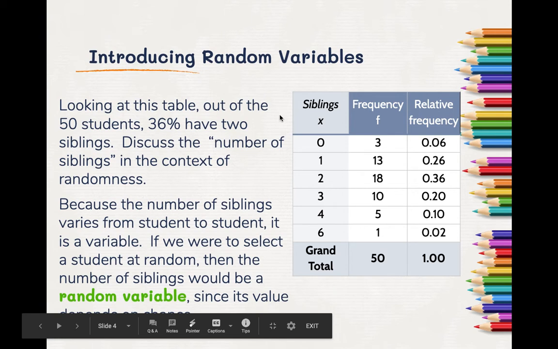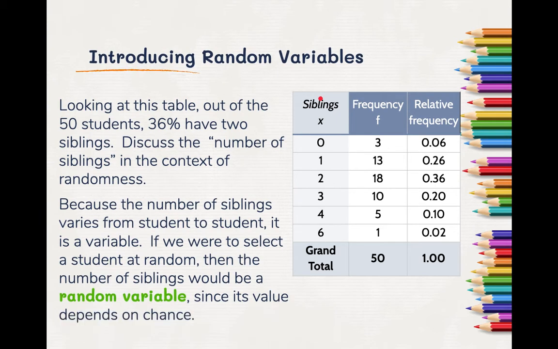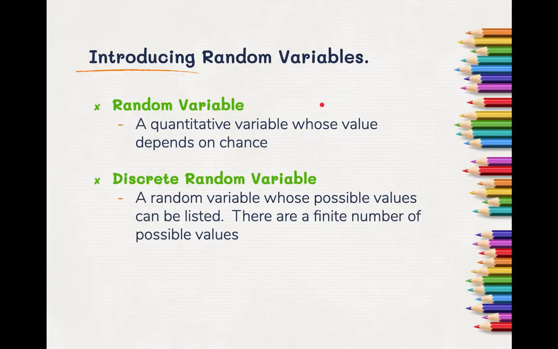So we call the number of siblings our random variable, because it is the thing that's changing, but its value depends not on some function, but on random chance. So that's our definition. A random variable is a quantitative variable whose value depends on chance.